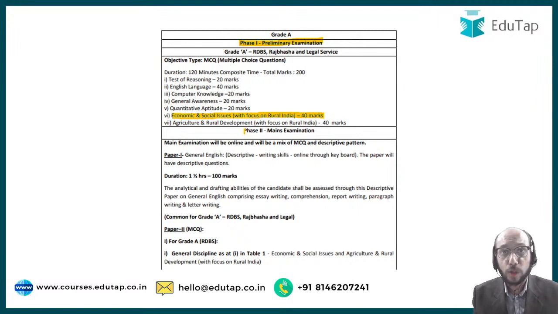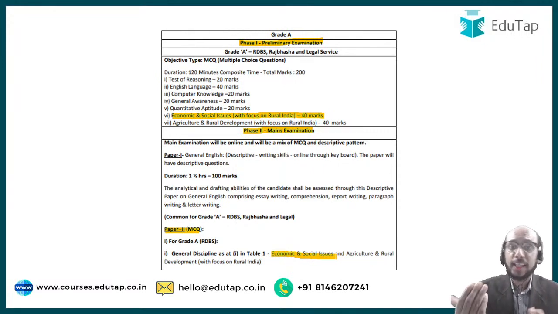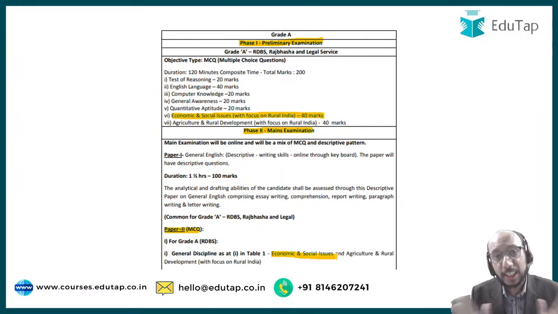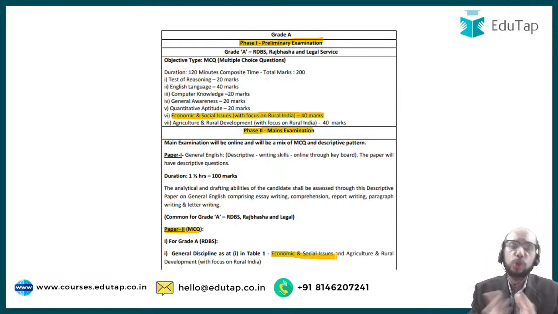Moving ahead, if you look at phase 2 of this mains examination, again you will see that there is something called paper 2, which is basically a paper on multi-choice questions, and in that paper also you see economic and social issues having a lot of weightage, right? So the point is that at both stages, at phase 1 as well as at phase 2, you are having economic and social issues which is playing a critical role in this examination. So if you hope to see the interview board, if you hope to actually clear this examination in the final merit list, you have to be able to do well in this subject.